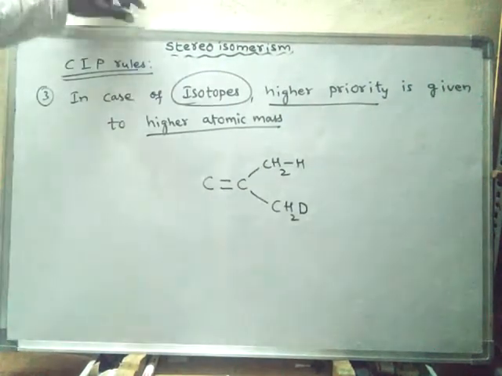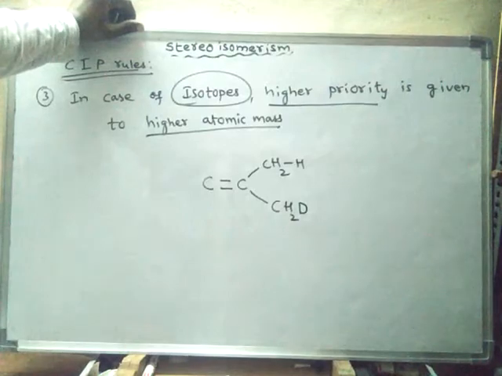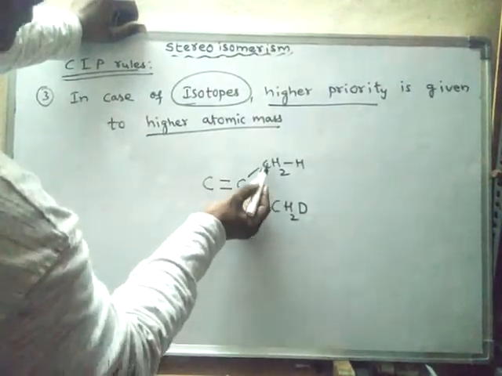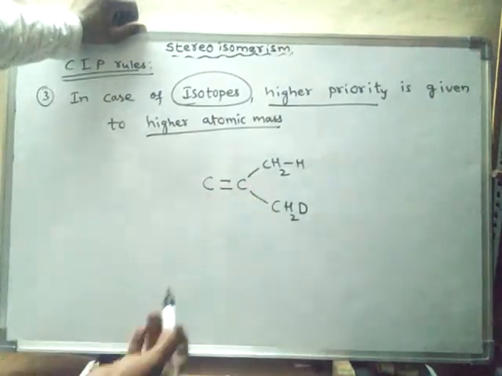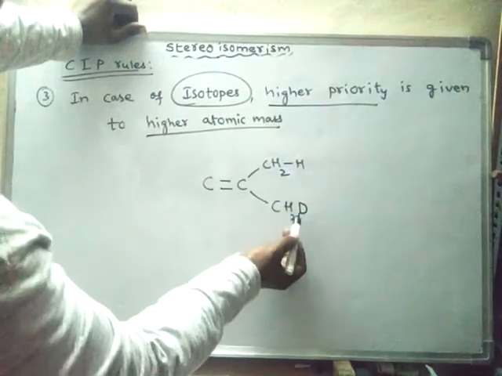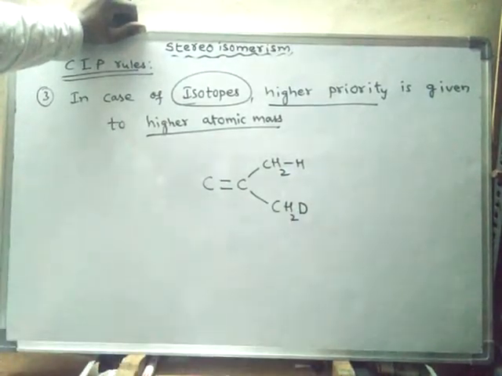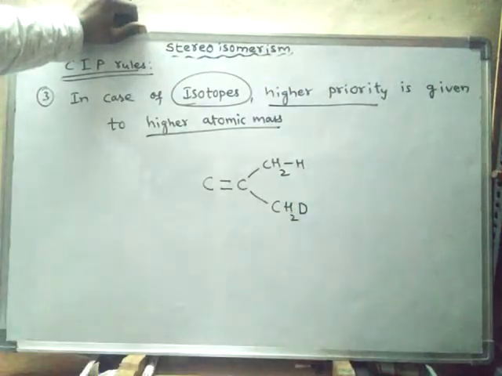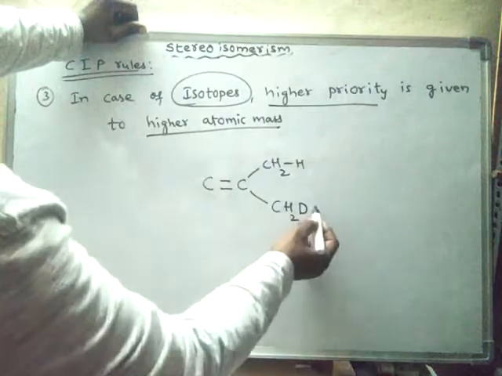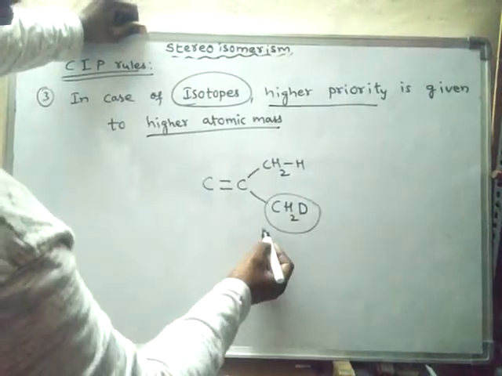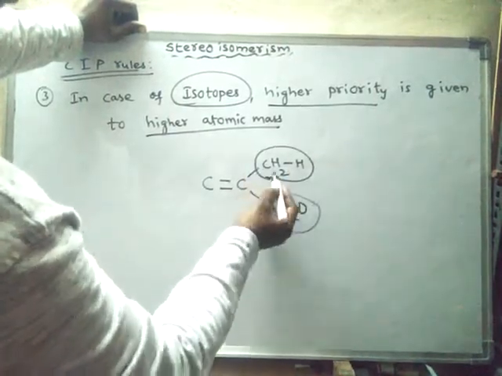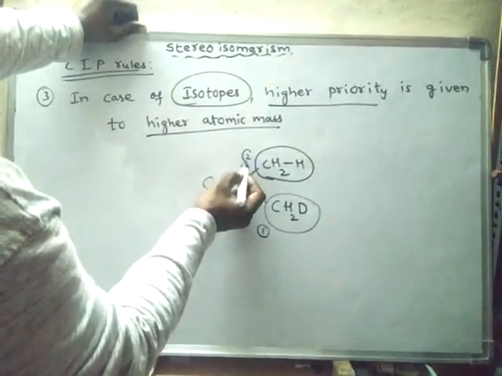Now, how should we give priority? Directly to this carbon, these carbons are attached. These two are similar atoms. Again, two hydrogens are similar atoms, but here it is deuterium. Deuterium is an isotope of this one, so it is having more atomic mass when compared to this one. Hence, as it is having more atomic mass, priority should be given to this group, and this group will get less priority, ranking 2.